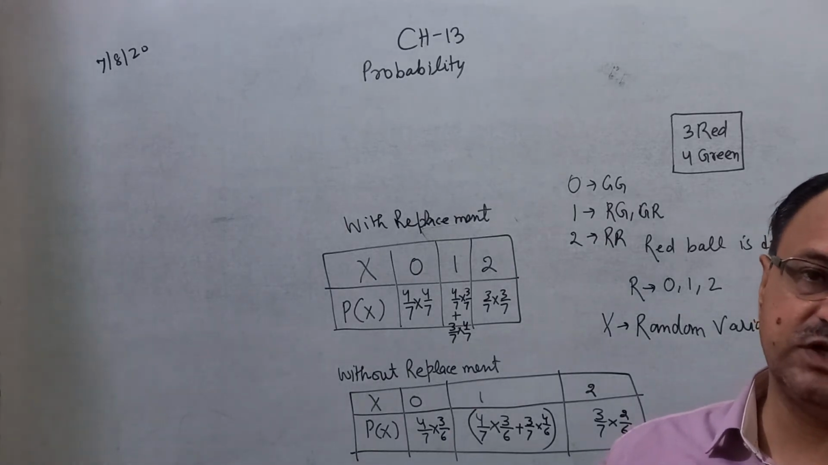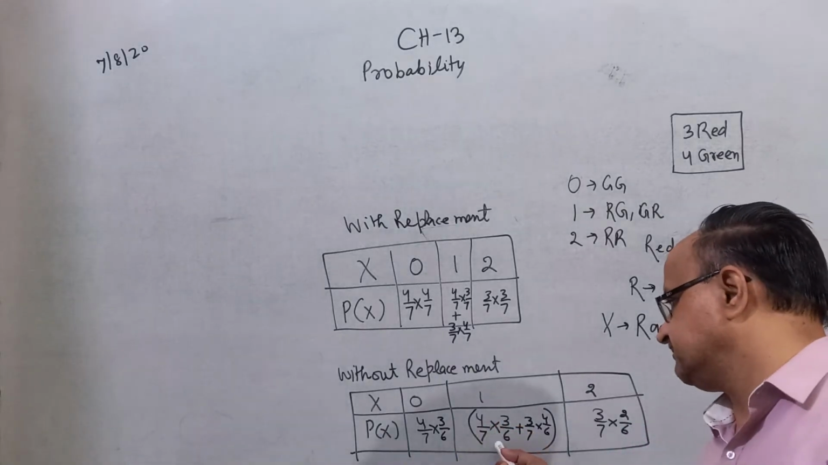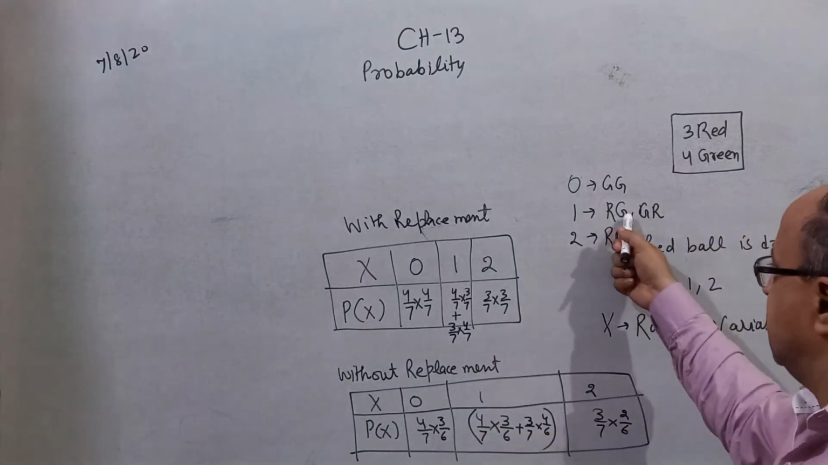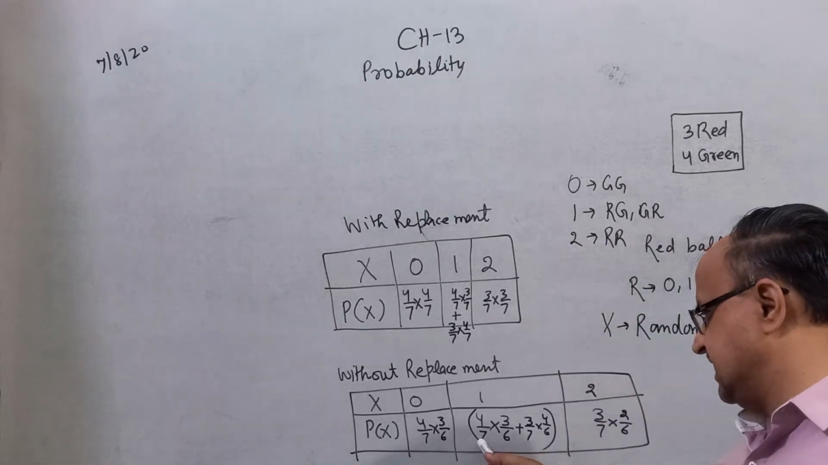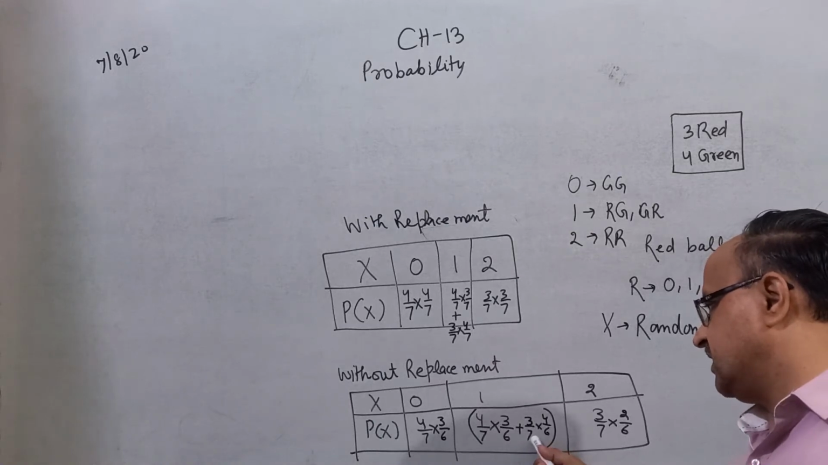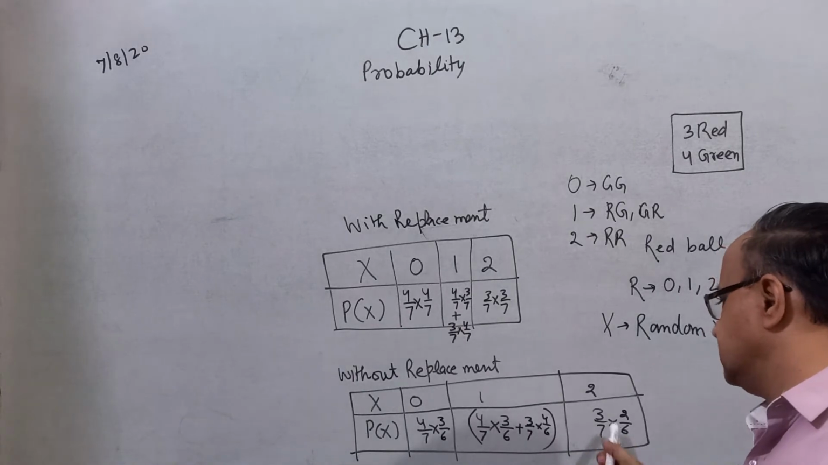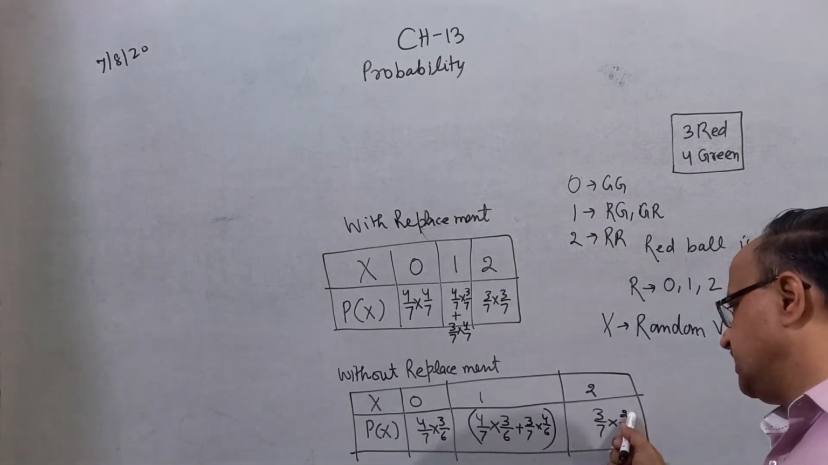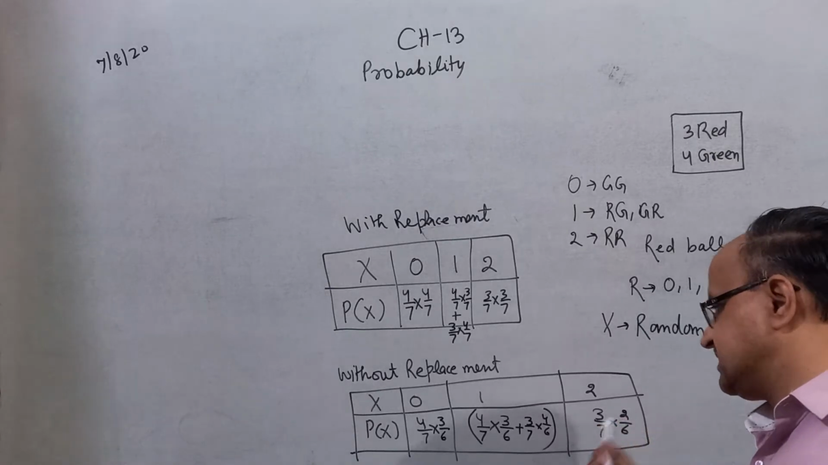So 3 by total, and the total ball is 6. 3 by 6. And here the same procedure, RZ plus ZR. This is the probability of Z and this is the probability of R. This is the probability of R and this is the probability of Z. And here both red, 3 by 7, 2 by 7. 2, I mean, and don't put the red ball again in the bag, so therefore 2 by 6.